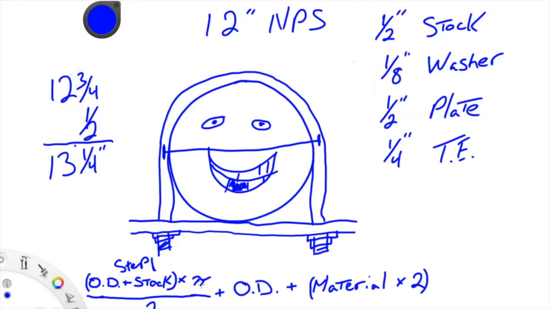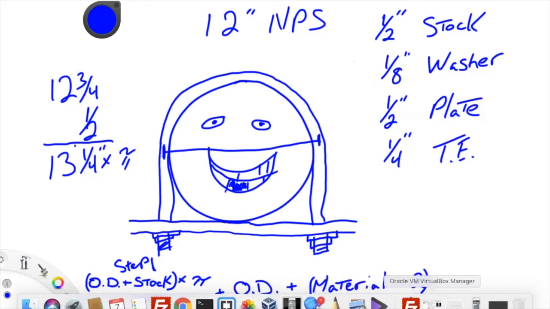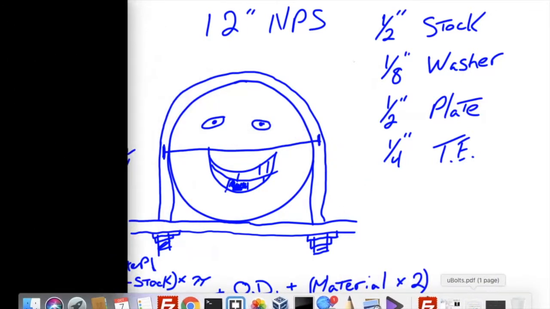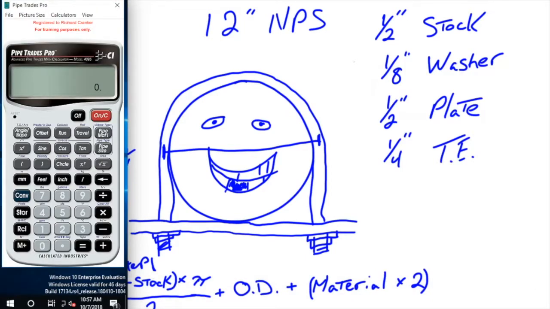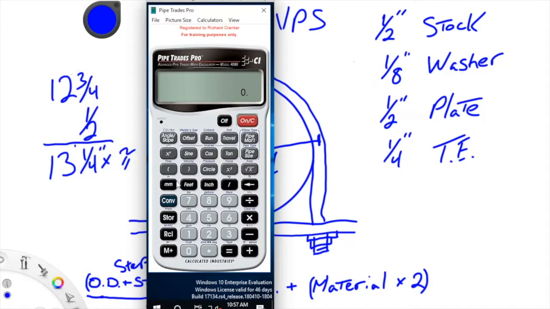Now we've got to multiply this by pi to get our circumference. And that would be for the entire diameter. That would be the circumference for a circle with a diameter of 13 1/4 inches. So we're going to times that by pi. Let me pull up the calculator. Alright, here's our calculator. We've got 12 inch and 3/4.